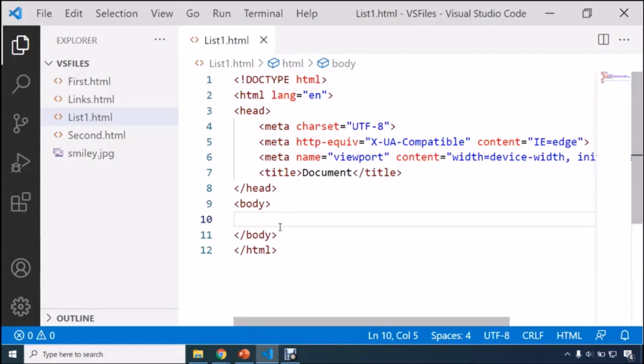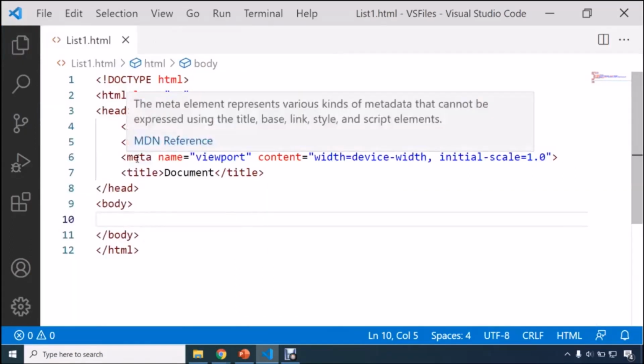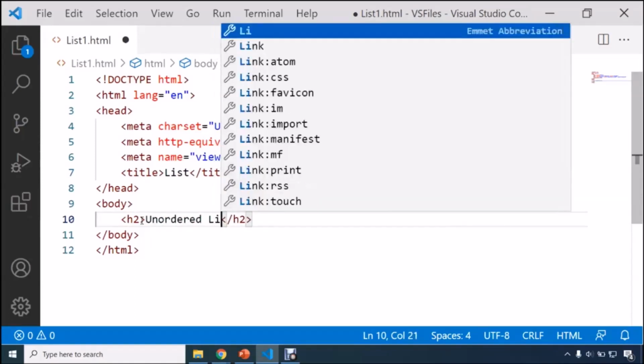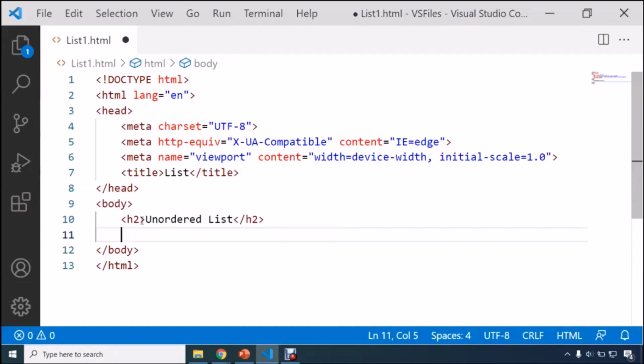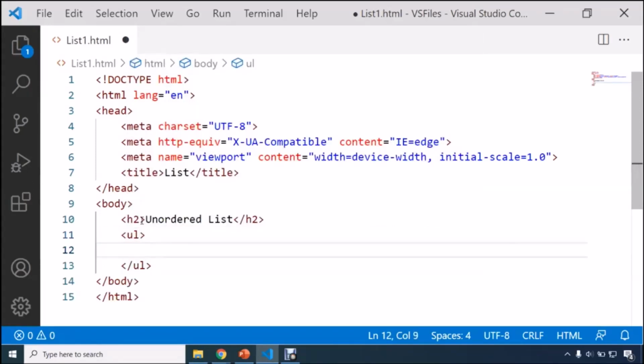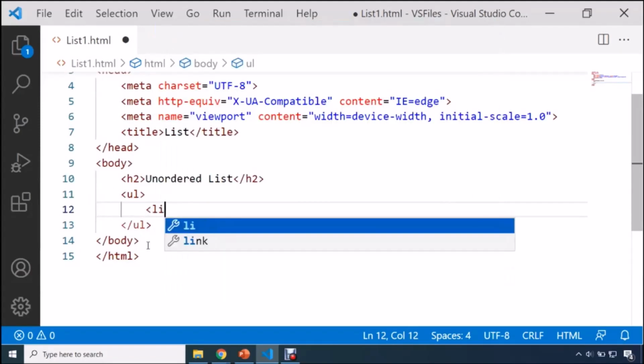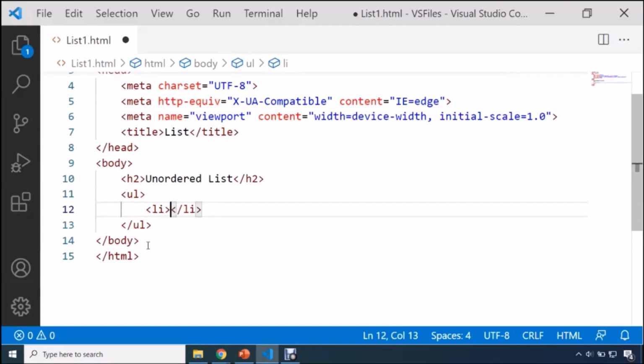So guys, for the practical example here, I have created a new file and the name of this file is list1.html. Here I would like to show you how we can use unordered list. First of all, I'm going to give it a title as list. Here guys, I will be using an h2 tag, and here I'm writing unordered list. So guys, always remember an unordered list starts with a UL tag. Suppose we want to display some car names. So here I'm going to use this UL tag. And now in order to show the car names in an unordered list, we have to use this li tag. And guys, between this li tag, you can display the set of items.